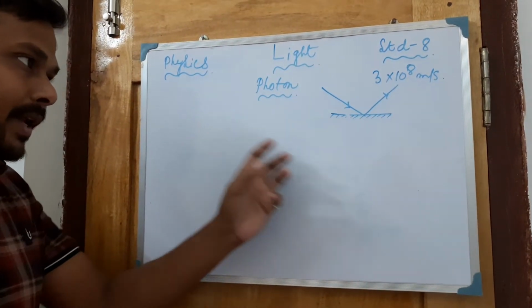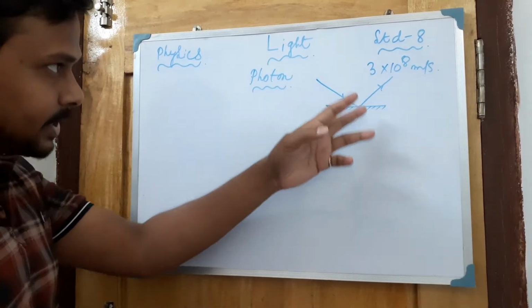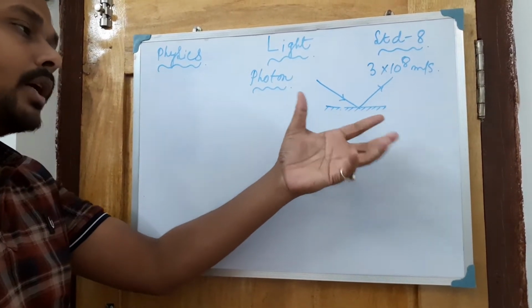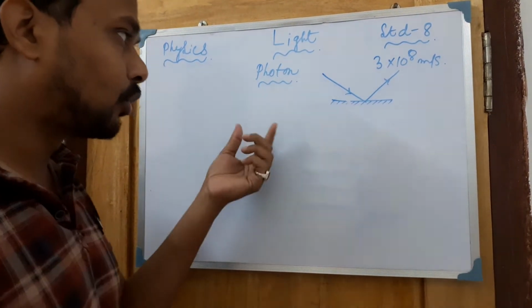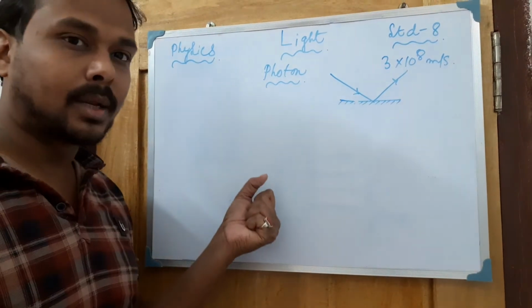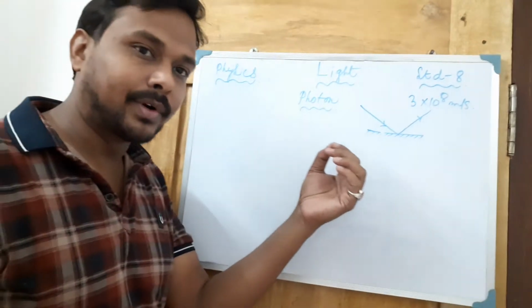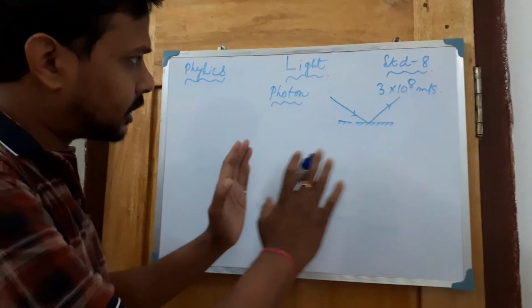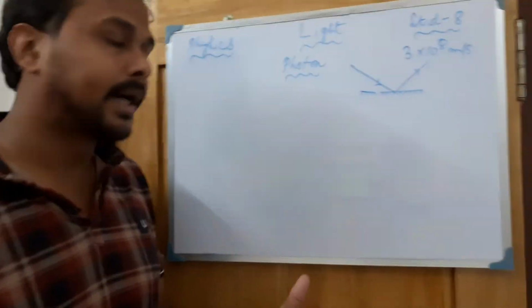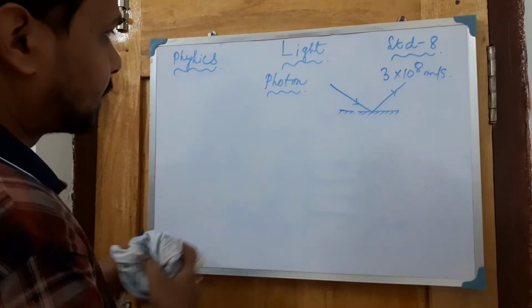Next one is the refraction of light. Except for reflection and refraction, other properties are also there: polarization, diffraction, scattering, and interference. You will read all these in higher classes also. So today's discussion is about the refraction of light.